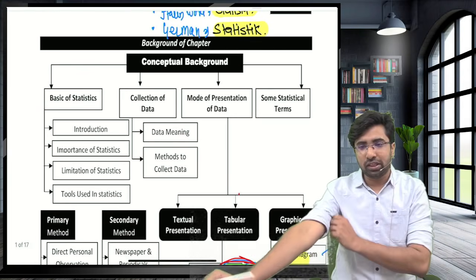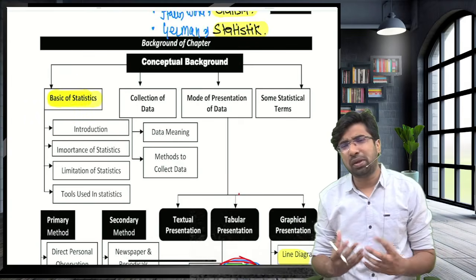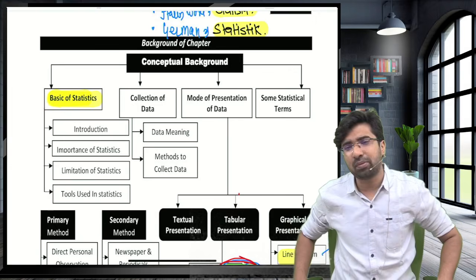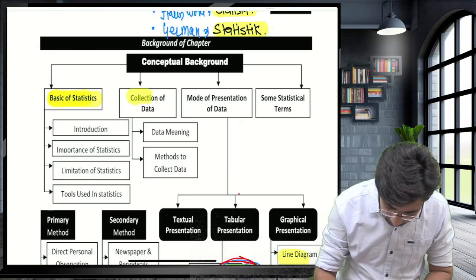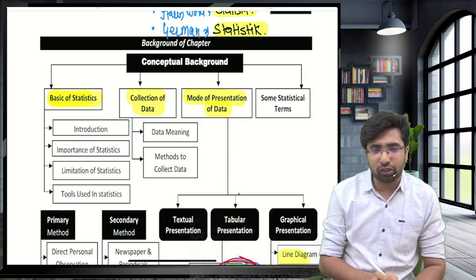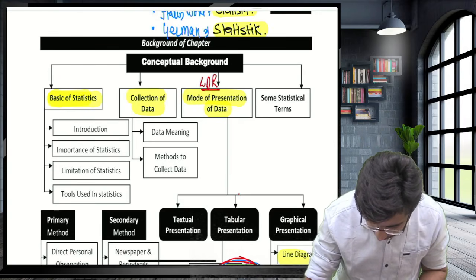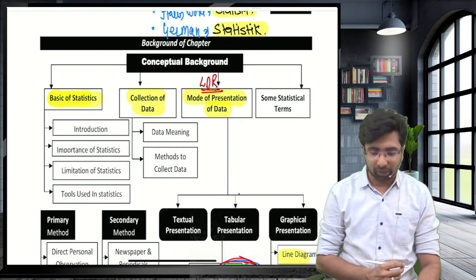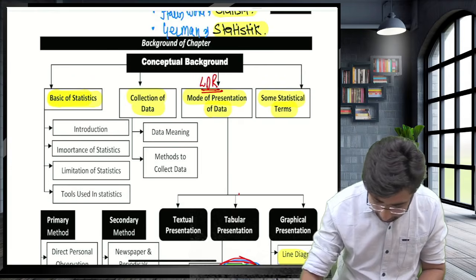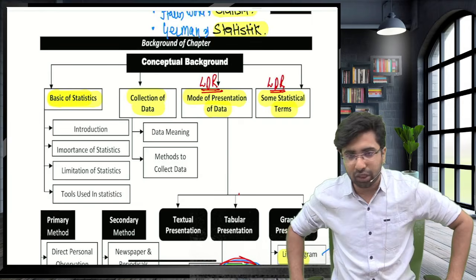First of all, I will teach you some basics of statistics. We have already studied these basics in various chapters like measures of central tendency and dispersion. Then we will look at the methods of collecting data. Then we'll go with the modes of presentation of data. This is, guys, one of the most important areas, an LDR, last day revision topic. After that we'll go with some statistical terms. This is again a very, very important part, an LDR, last day revision concept.